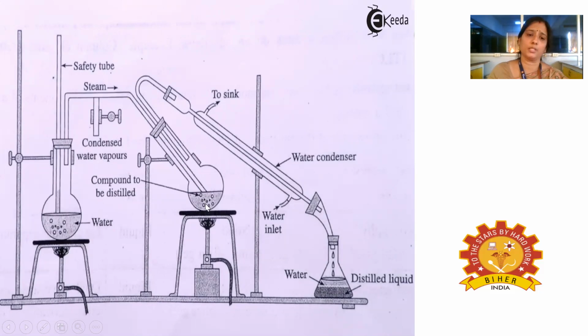Once the steam is sent to this liquid mixture, heating is also done and steam is also supplied, so that the boiling point of the liquid mixture becomes reduced. At the lower boiling point itself, one of the compounds will be evaporated, and the evaporated compound will be sent to the condenser, where it will be condensed, and we can collect the condensed liquid in the receiver flask. So this is the working and construction of the steam distillation apparatus.